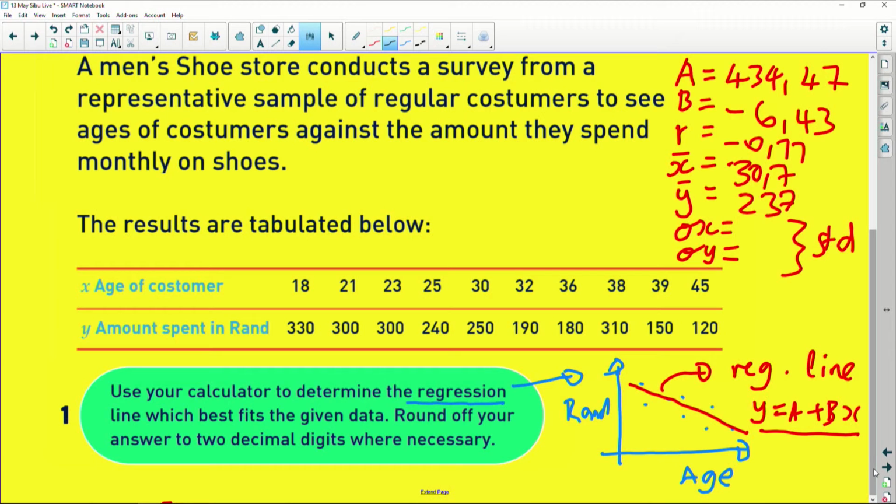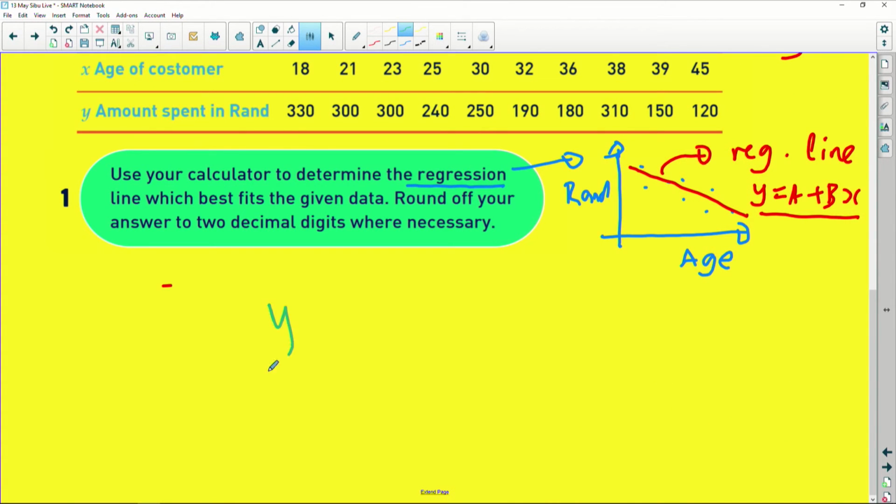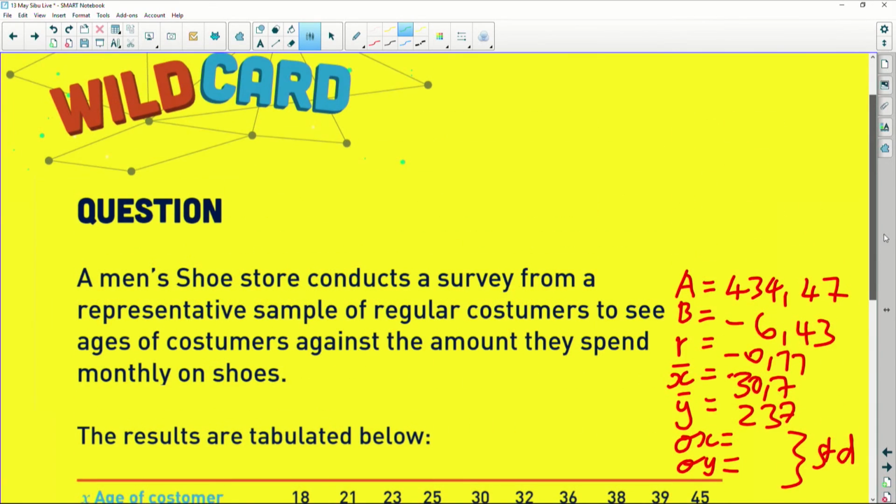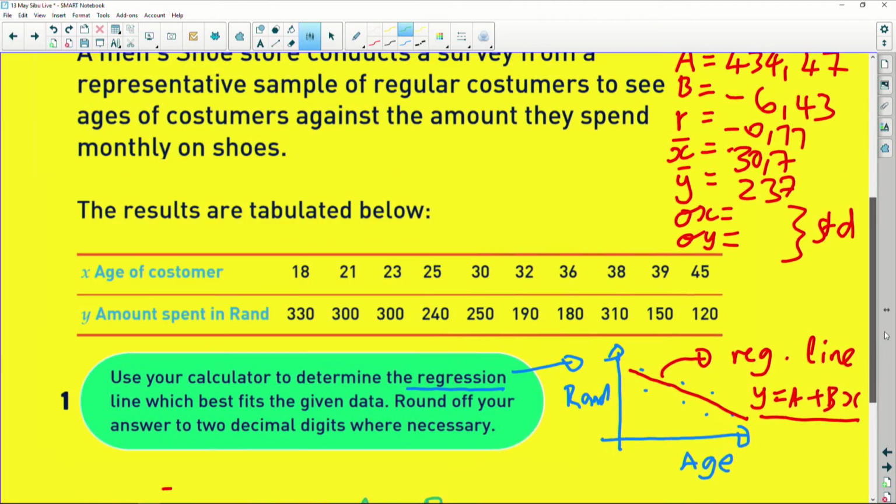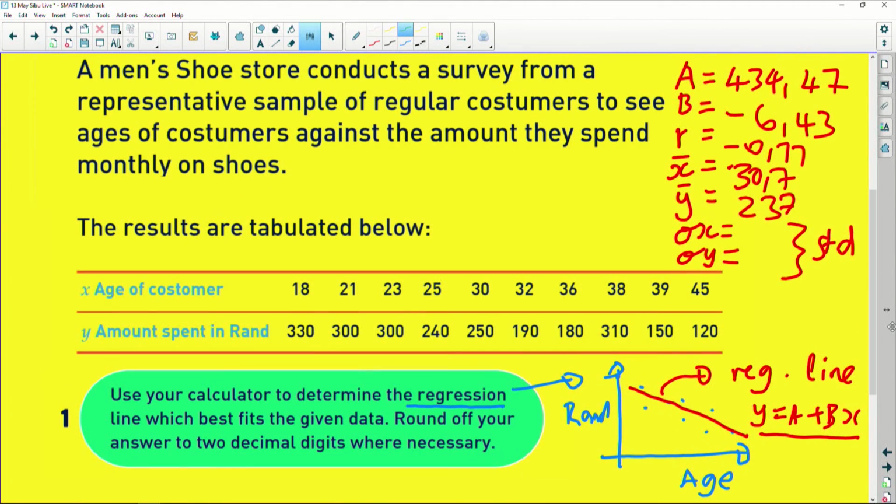what the answer is. So the question is asking us for the equation. Like I said, the equation is just Y equals A plus BX. So I'm going to write it: Y equals A plus BX. What is my A value from this information? 434.47. So Y equals, the A value is 434.47. The B value is minus 6.43x. Simple, not complicated at all.